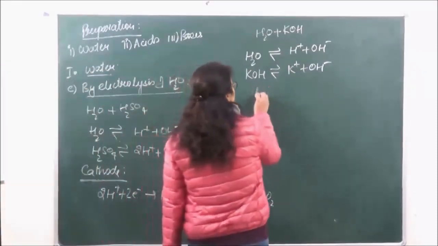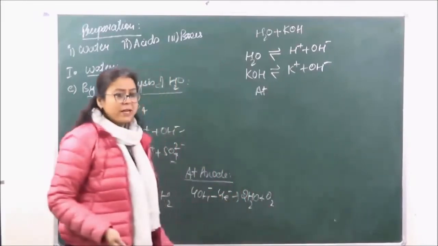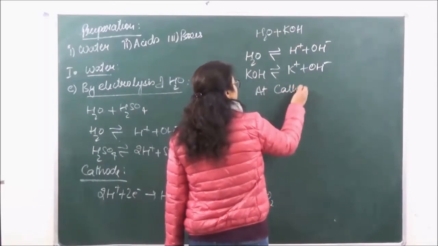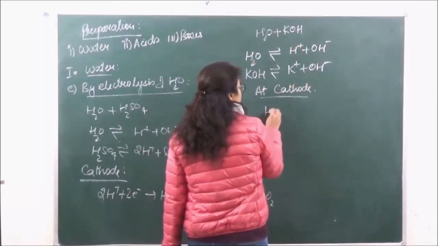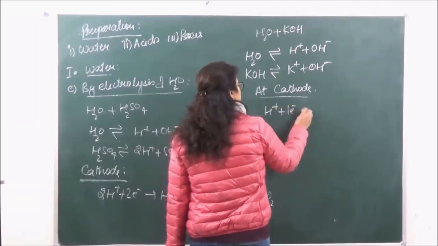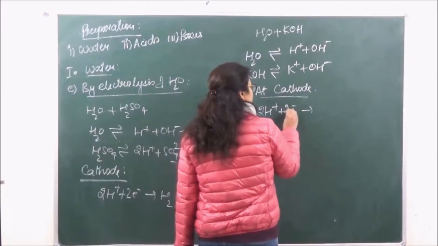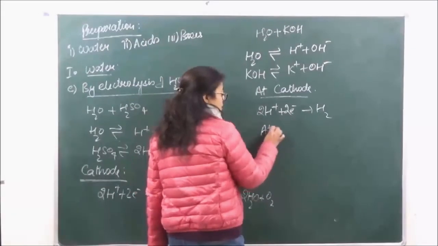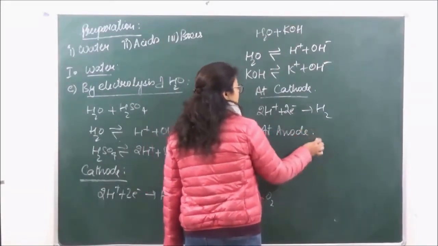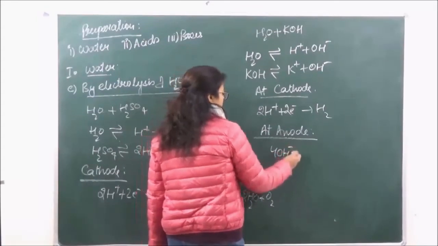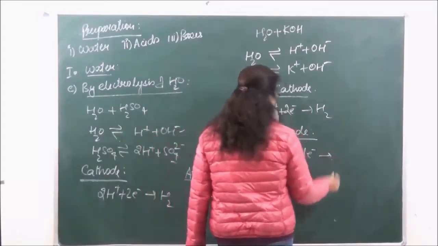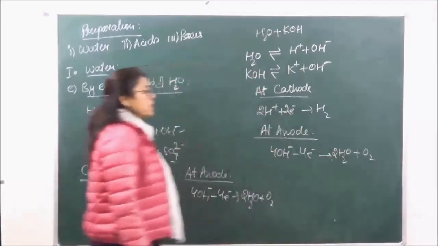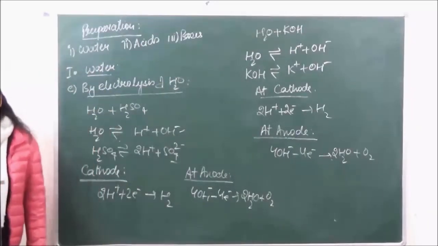right? So the reaction at cathode, the reason being same, the discharge potential value at cathode, instead of potassium, hydrogen is going to be liberated, and at anode we are going to get water plus oxygen that is going to be liberated.